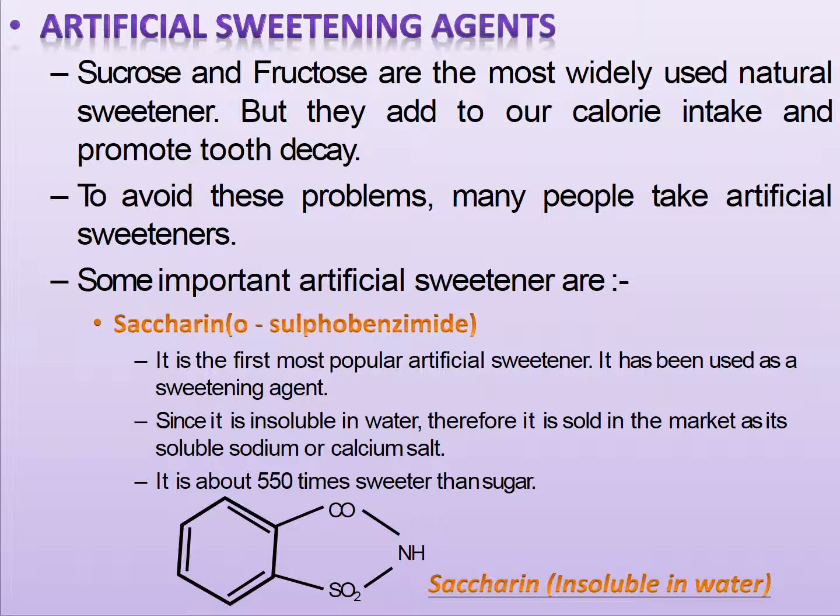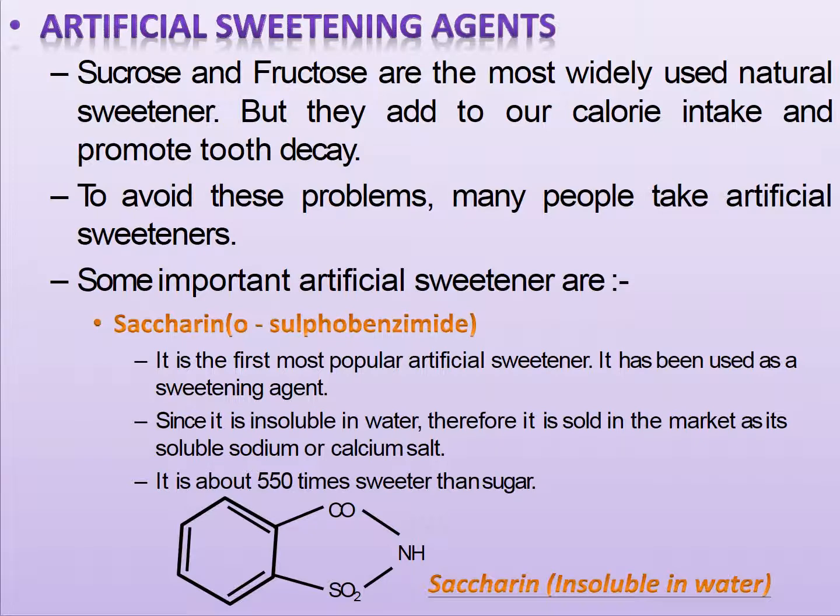Artificial sweetening agents. Sucrose and fructose are the most widely used natural sweeteners, but they add to our calorie intake and promote tooth decay. To avoid these problems, many people take artificial sweeteners. Some important artificial sweeteners are saccharin, ortho-sulfobenzimide. It is the first and most popular artificial sweetener. Since it is insoluble in water, it is sold in the market as its soluble sodium or calcium salt.